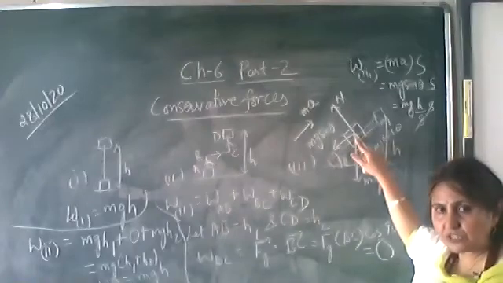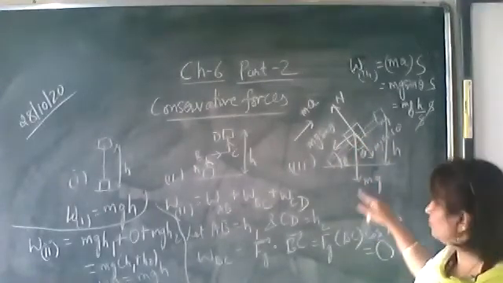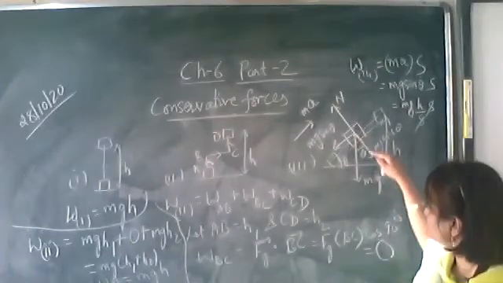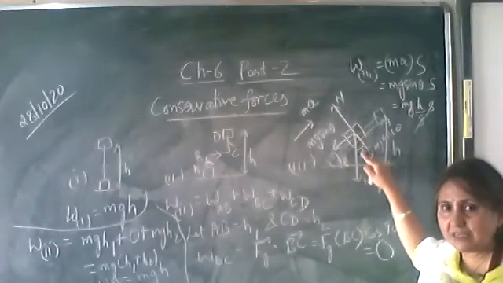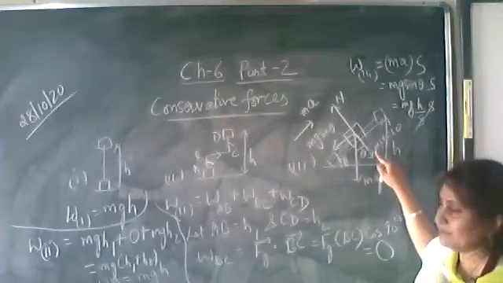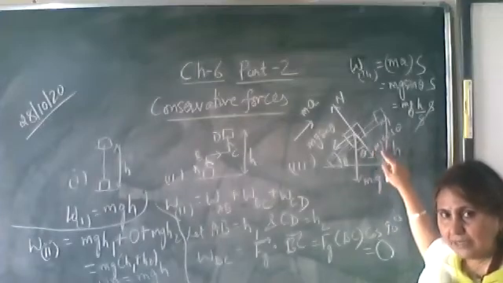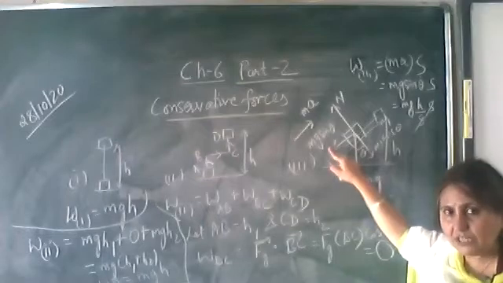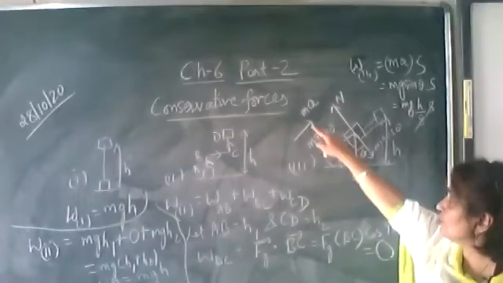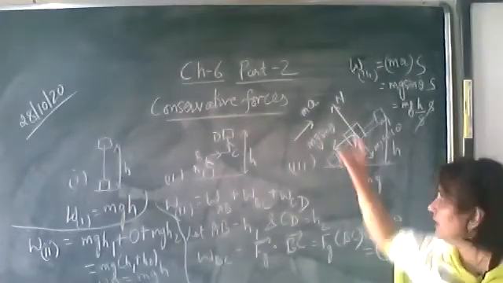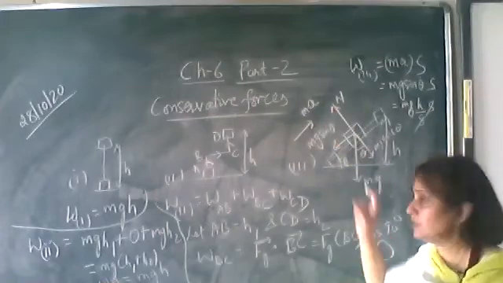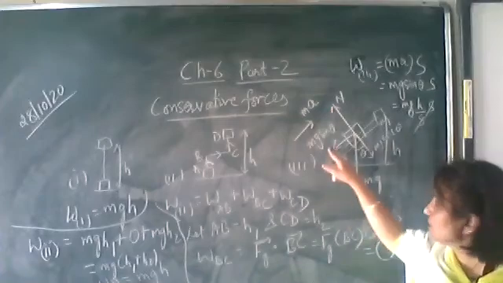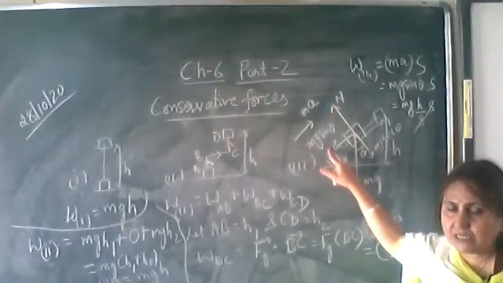Draw all the forces on the body: mg vertically downwards, and the normal reaction perpendicular to the inclined plane. Extend this line. If this angle is theta, this angle is also equal to theta. Resolve mg into two components: mg cos theta perpendicular to the plane, and mg sin theta along it. Ignoring the frictional force, the total force is mg sin theta. According to Newton's second law, ma should equal the resultant of the forces along the inclined plane. There is only one force, so ma is equal to mg sin theta.